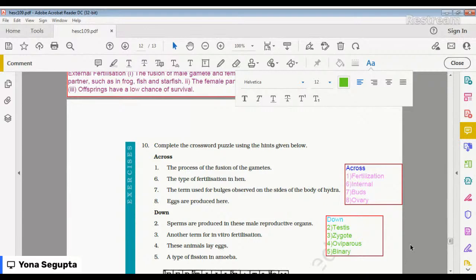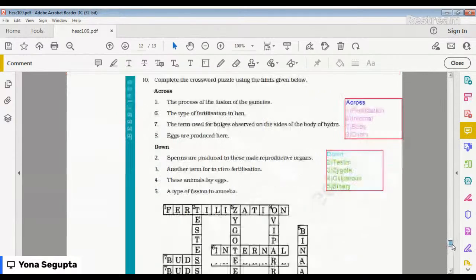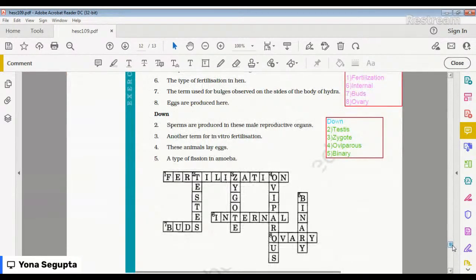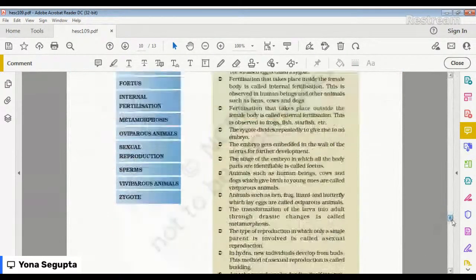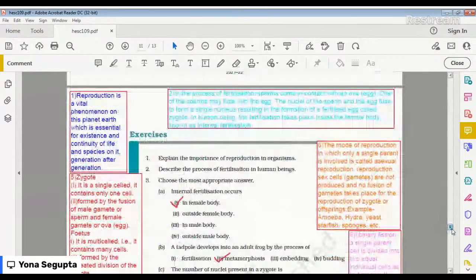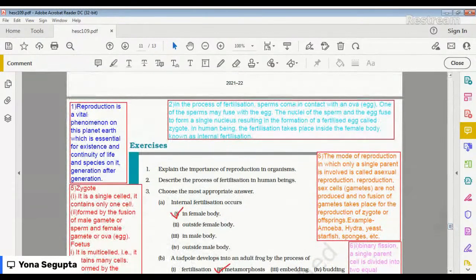So I hope you can see this. These are the answers in total. And if you want to see in here, here is also the answer. Okay, so I hope you are done with it. You can take a look. I will show you from the top. This is the recap session. Next, after recapitulation, here you get the questions.